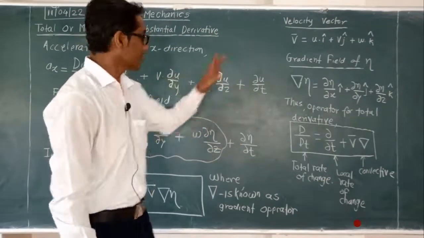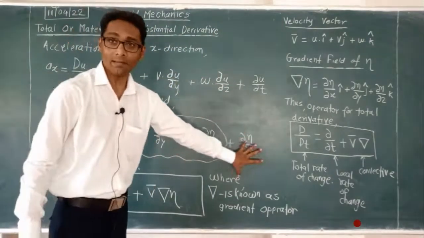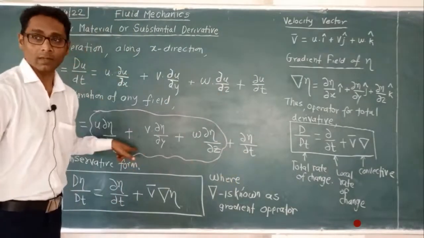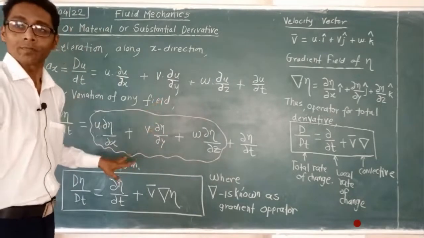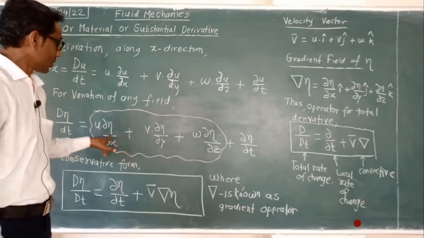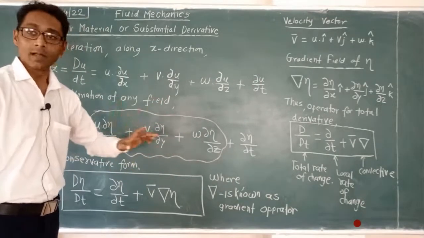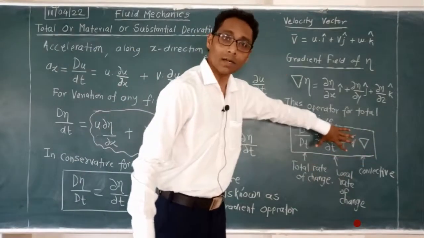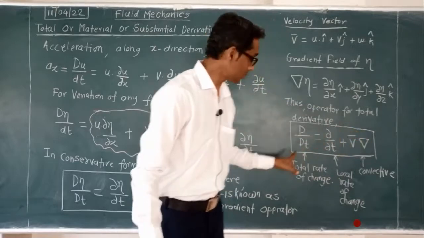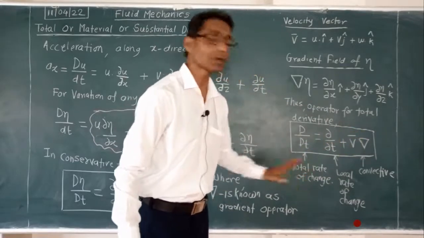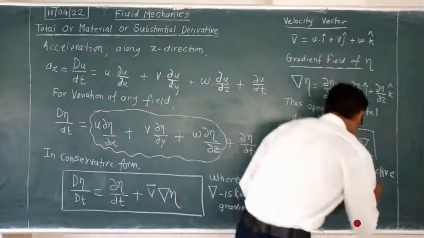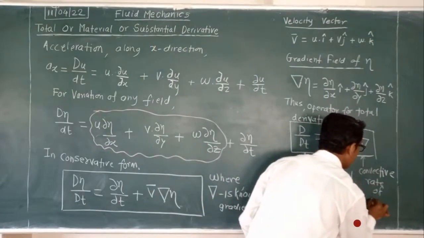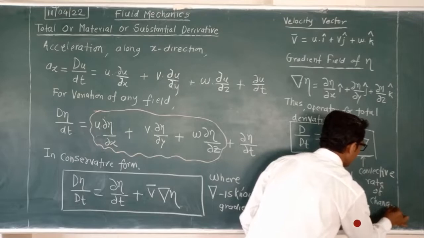Out of that, the change with respect to time takes place locally. The change in the space x, y, z is the convective change. And the sum of these two, convective and local, the complete change, is called the total rate of change. This is the convective rate of change.